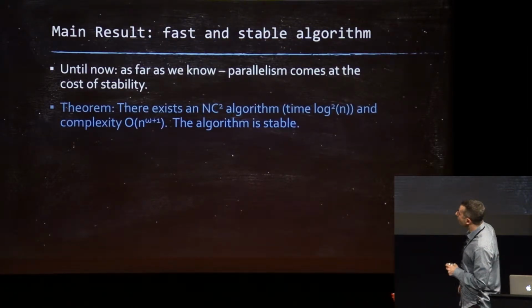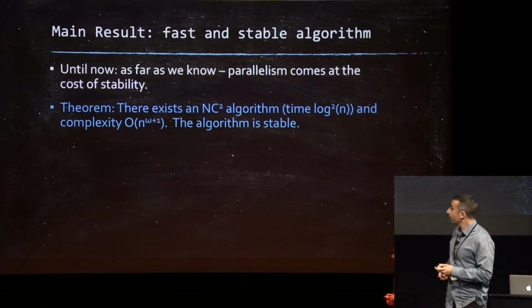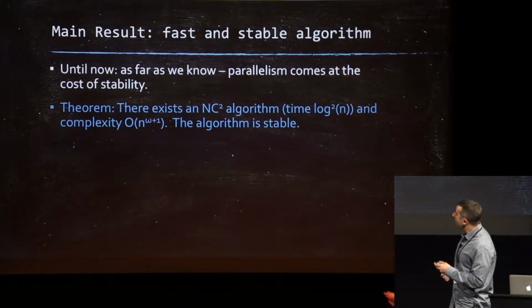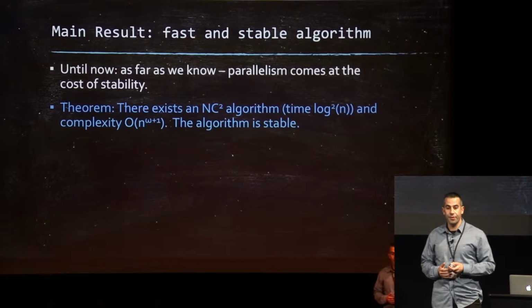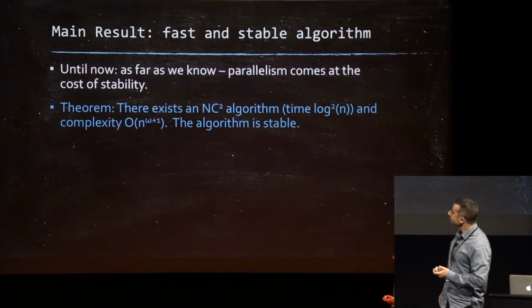And what we show is that there is an NC2 algorithm, taking time log squared n and complexity n to the omega plus 1, and the upshot is that the algorithm is stable.